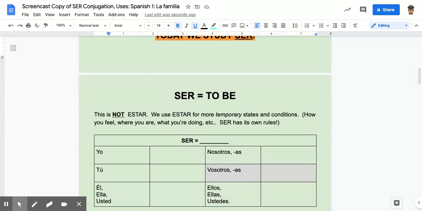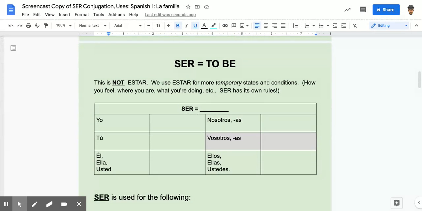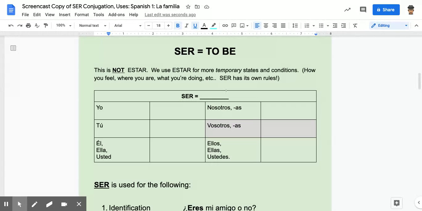Again, the verb ser means to be. We're using this for more permanent things. So here is the conjugation chart. Gosh, we haven't seen one of these in a long time. So when we conjugate the verb ser, yo, we remember yo means I. So to be, I would say I am. En español decimos yo soy.